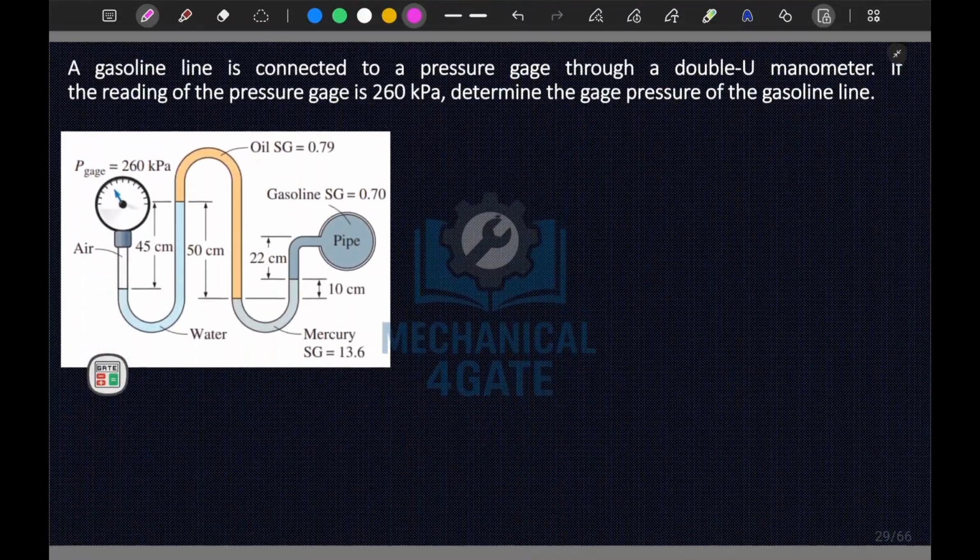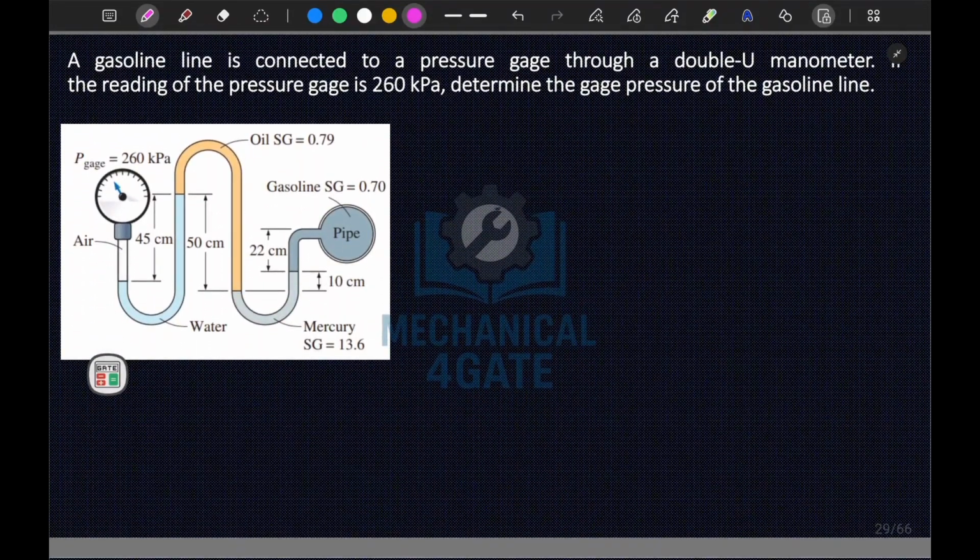Now moving to the next question. In this question it is mentioned that a gasoline line is connected to a pressure gauge through a double U manometer, and the reading of the pressure gauge is 260 kilopascal.